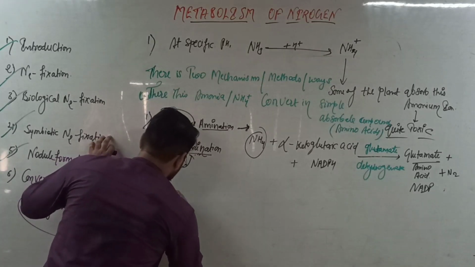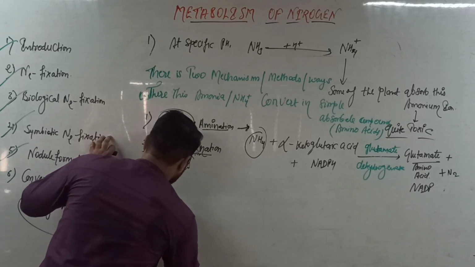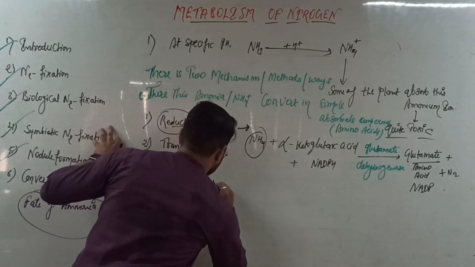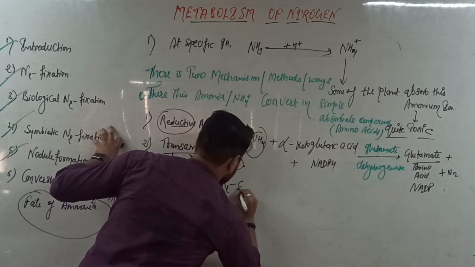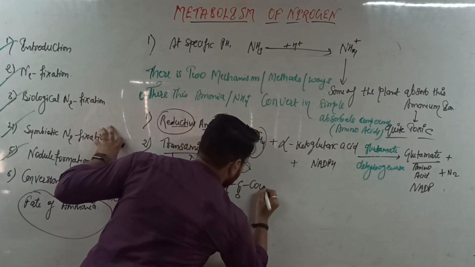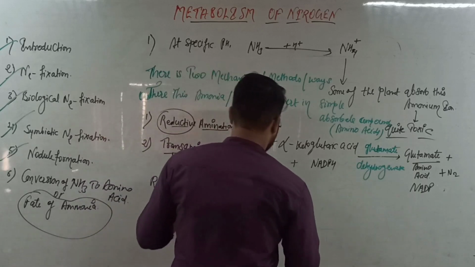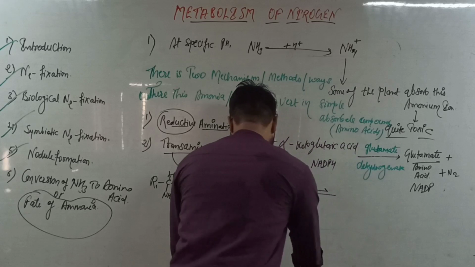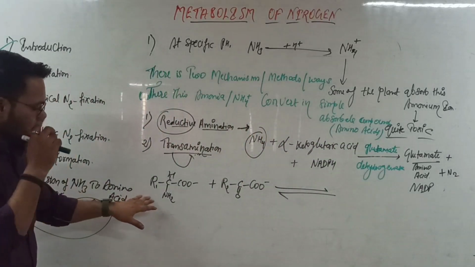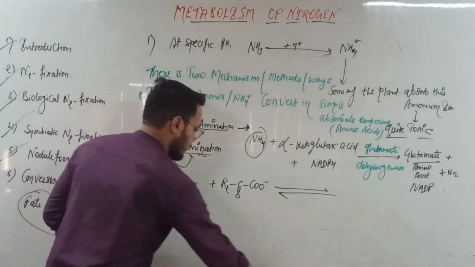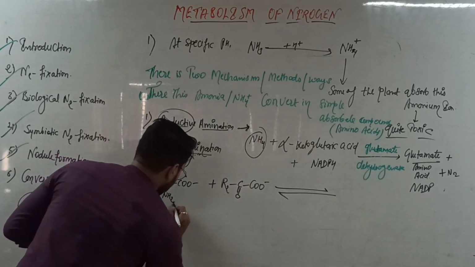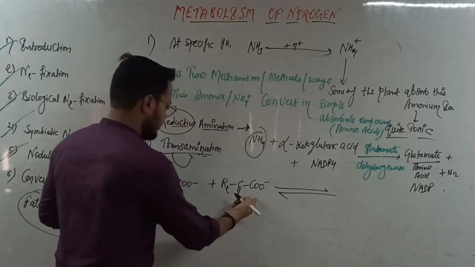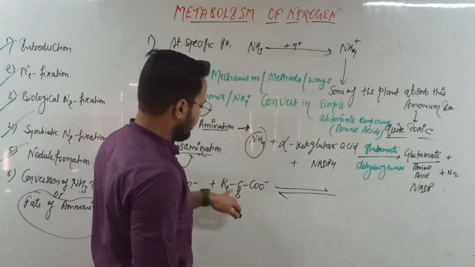Here we have one group where the amine is associated, and there is the other group where the keto group is associated.